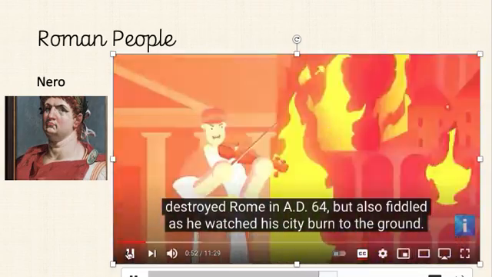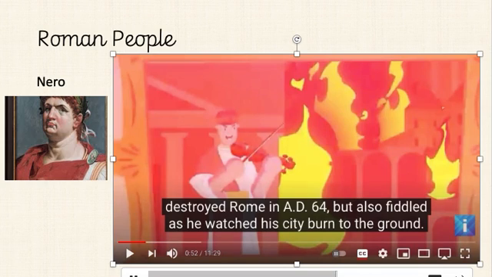Burn to the ground. Okay, so Nero is very well known not because he was a good man, because he was quite a bad man, and he's also a bit mad. So you could probably put destructive as one of your adjectives, because he literally burnt Rome to the ground. And mad, maybe not the most attractive person. Think of your own word for that.